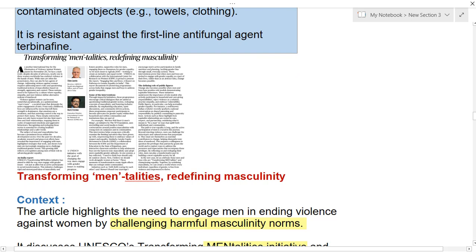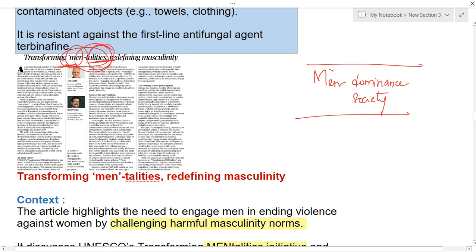It is about transforming masculinities, redefining masculinity. This article is talking about male dominance, about the ability of men. So it is about a men dominant society. This article is talking about a men dominant society.